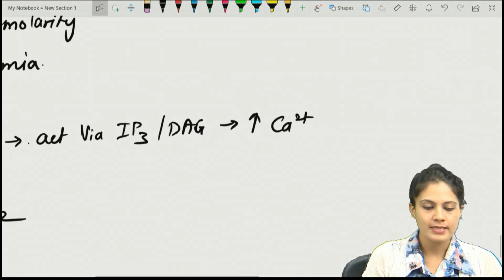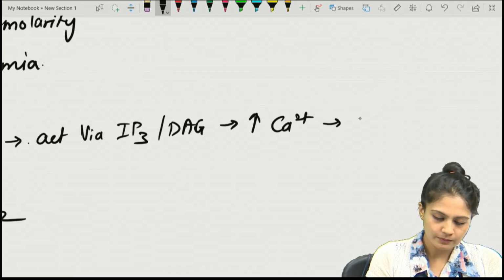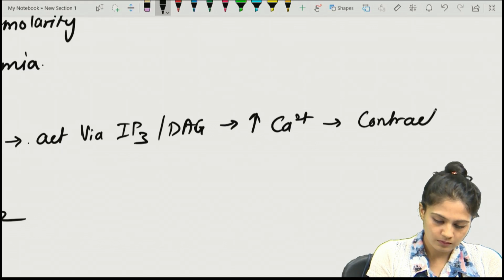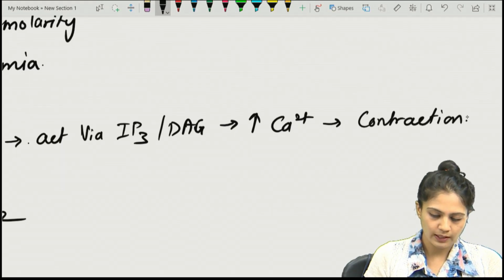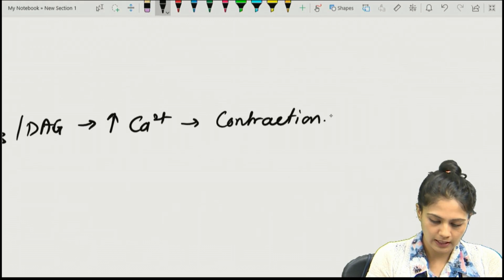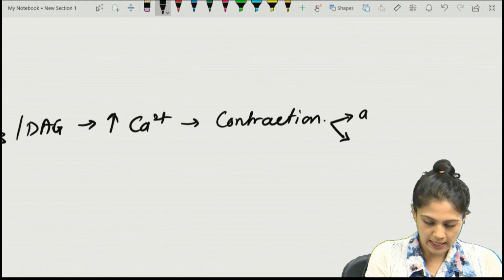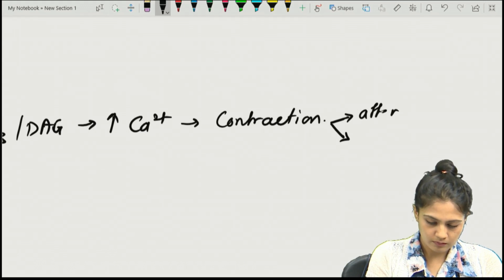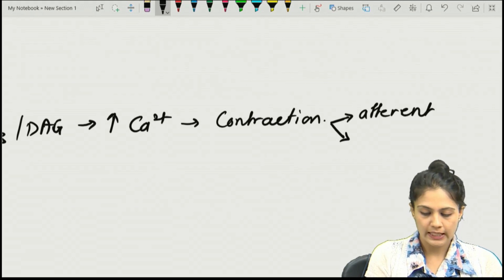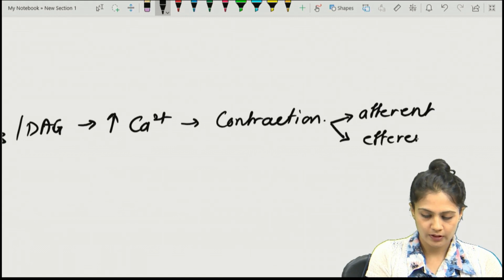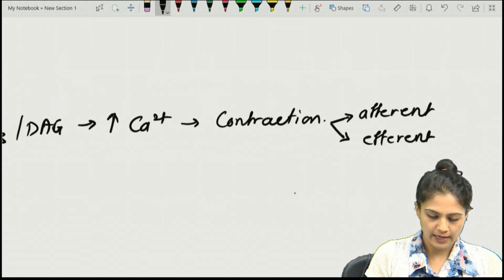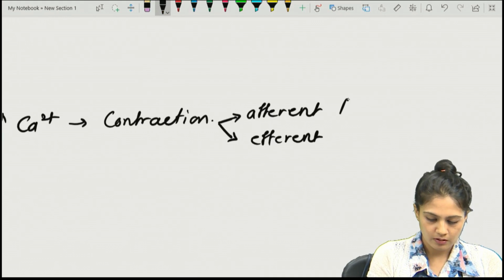Once the calcium is increased, what will happen? Contraction will take place. Contraction of what? The afferent and efferent arterioles.